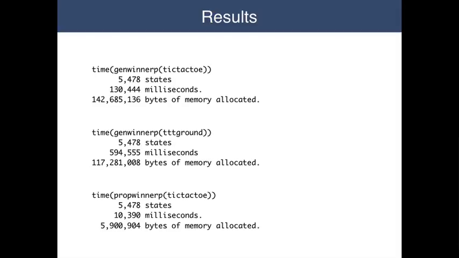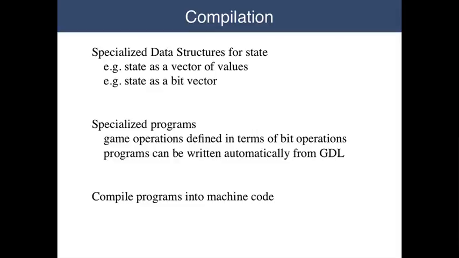Finally, I used the propositional net program PropWinnerP on the propositional net description TTT Propnet. It explored the same 5,478 states, but this time the runtime decreased to just over 10 seconds, and the memory usage dropped to under 6 megabytes. I think that's a significant saving. But guess what? We can do even better.